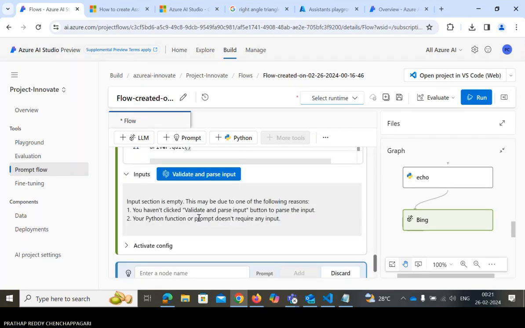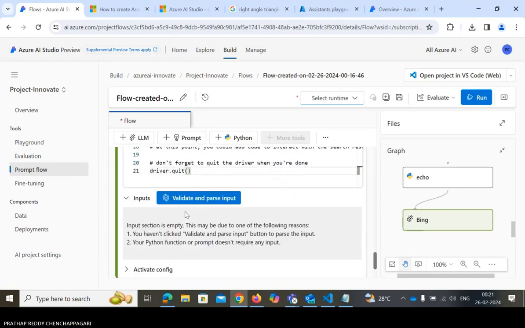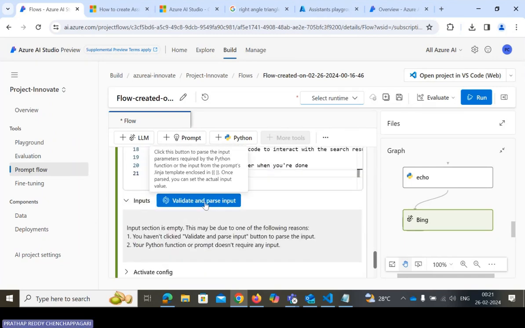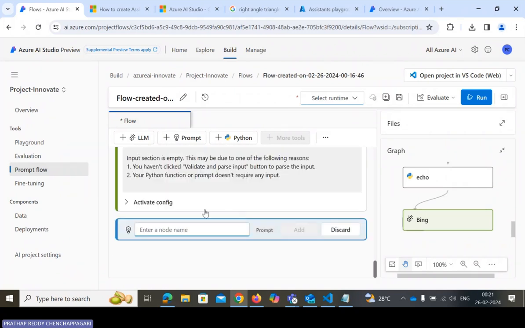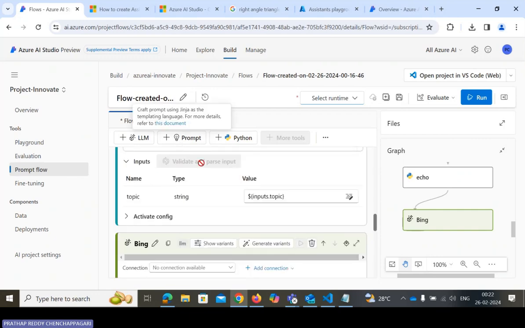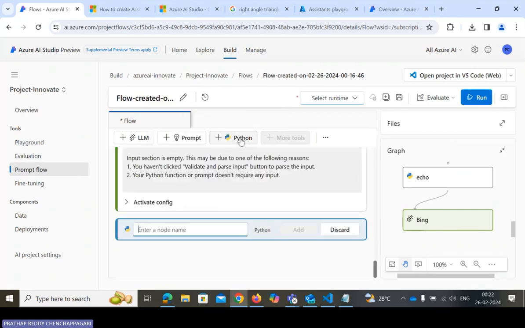So whenever validate and input is done perfectly, it will give you activating the configuration and everything. Once you do that, then only can you add some more prompt data on the pattern. In the Python mode, you need to use the code generator model, and you need to add some extensions into Python.